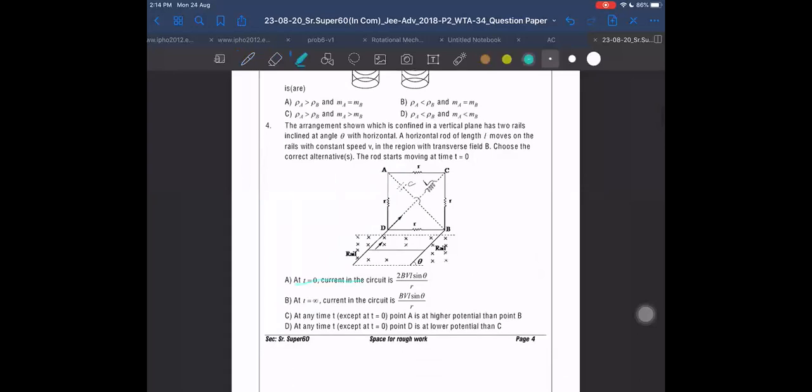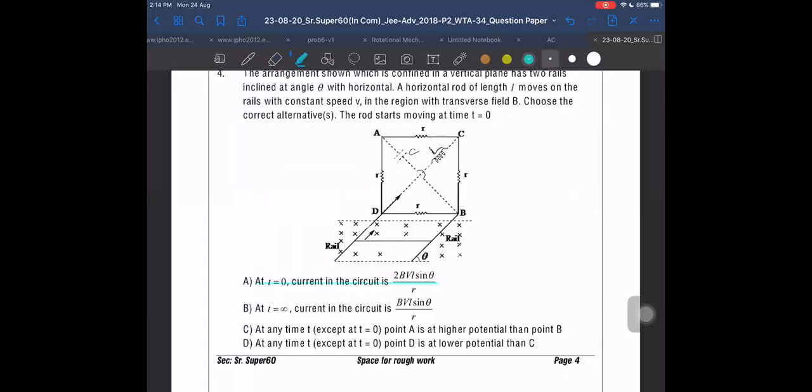At t equal to 0, the current in the circuit is this. Is it right or not? Yes, sir. At t equal to 0, the current in the circuit will be this because at t equal to 0, inductor behaves like a short circuit. This is just like a short circuit connection here. This R and this R will be in series, and capacitor will be like an open circuit. D and C are at same potential. These two are in parallel with 0 potential.